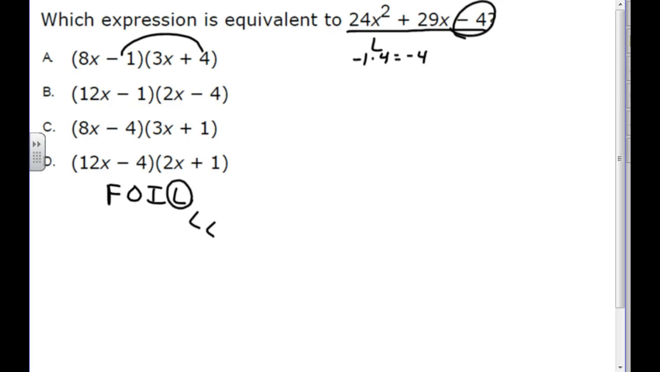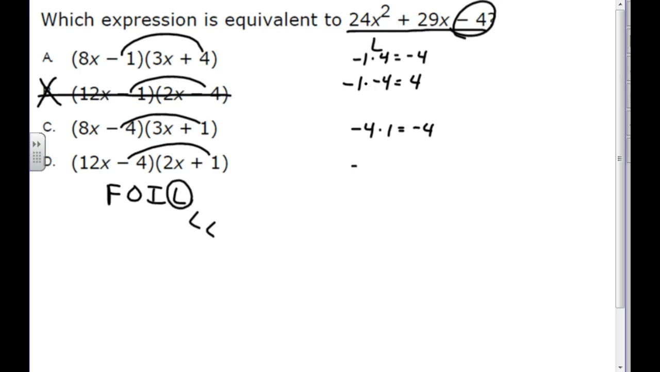It's still possible. With letter B, I have negative 1 times negative 4. That equals positive 4. It is out. B is not the correct answer, and I've at least narrowed down the possibilities here. With C, I've got negative 4 times 1. Negative 4 times 1 is negative 4, so it's still in the mix. And with D, I have negative 4 times 1, and so it's still a possible correct answer.